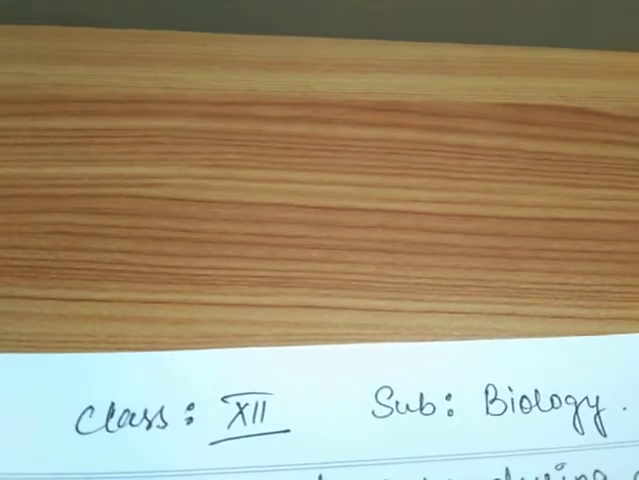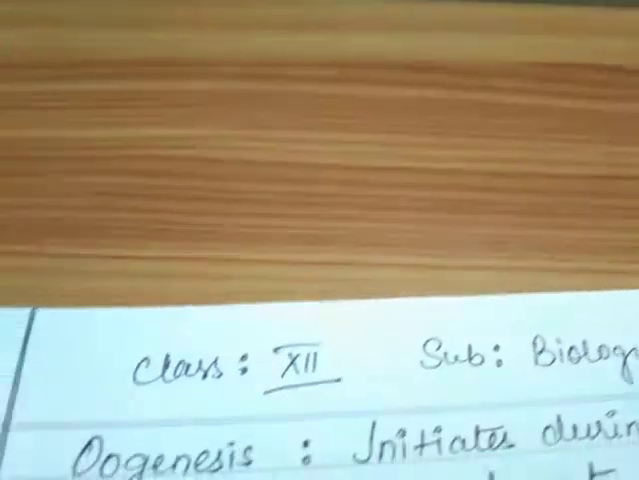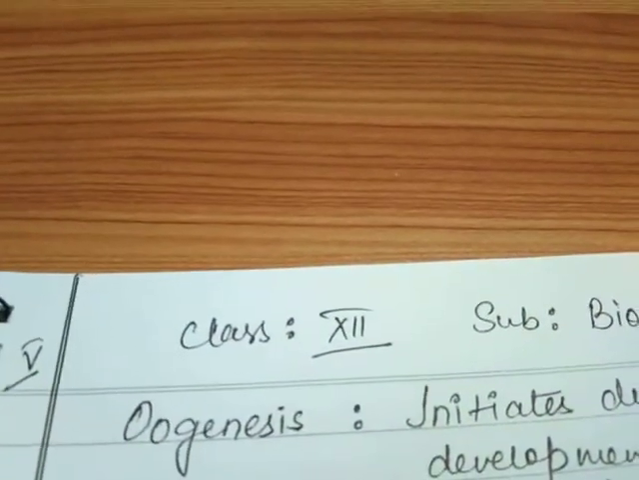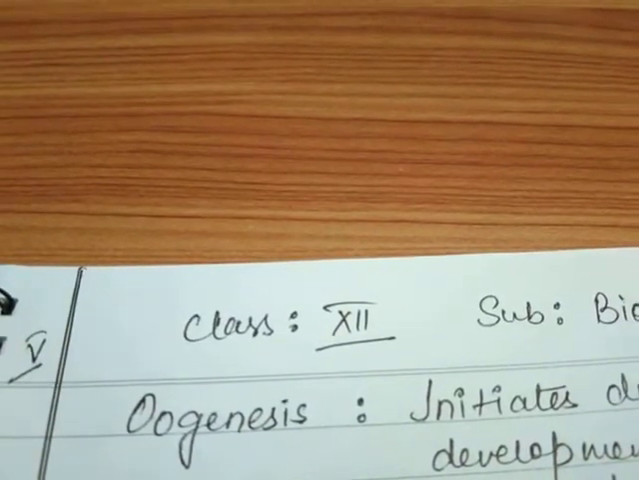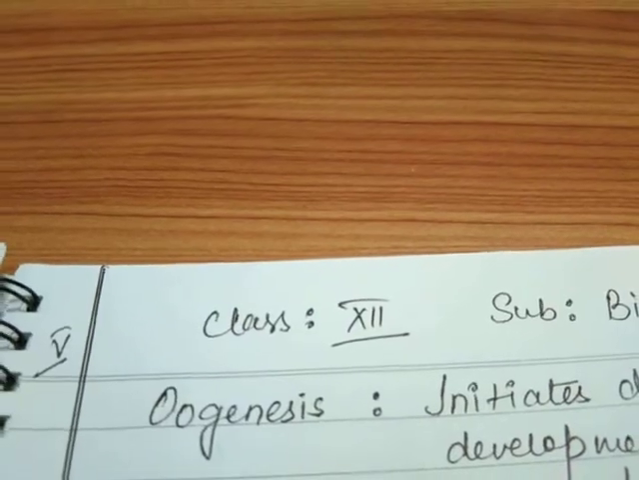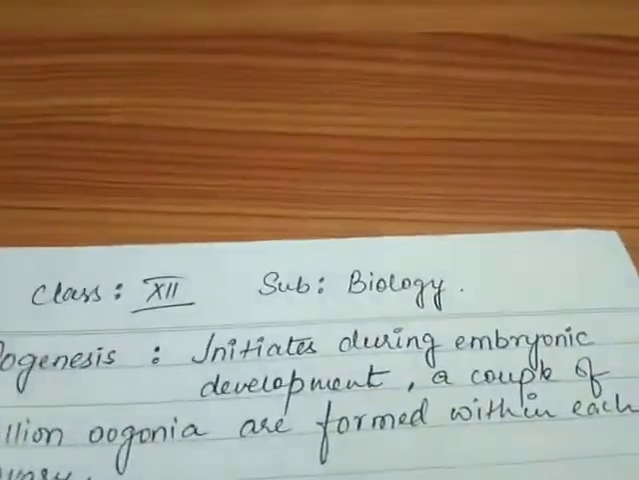Students, in the last class we had discussed spermatogenesis, and today's topic of discussion is oogenesis. The process of oogenesis is a bit complex in comparison to the process of spermatogenesis. Unlike spermatogenesis, the process of oogenesis initiates during embryonic development.